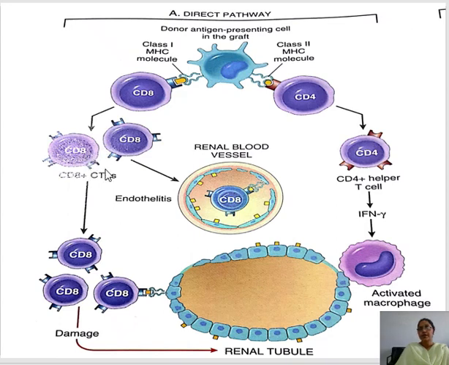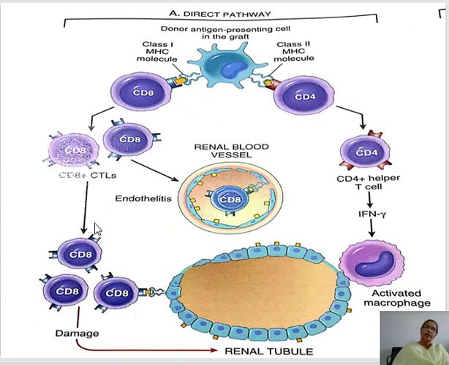These are also known as cytotoxic lymphocytes. It will bind to the graft vessel's antigen and will cause renal blood vessel injury, that is known as endotheliitis. So it will bind to the endothelial antigens and will cause injury.